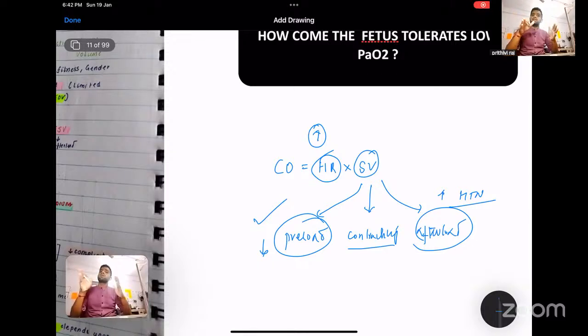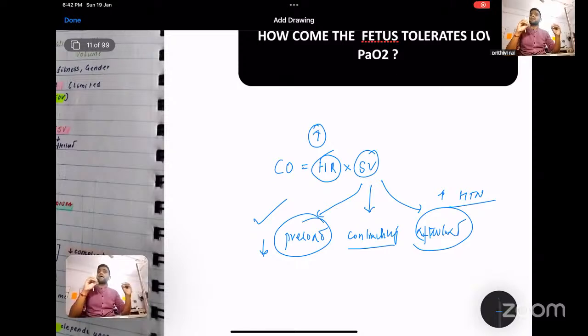So the reaction of the child is always to any fetal distress. You have read in obsgyne, right? In obsgyne, you have read what is the manifestation of fetal distress? Initially it's fetal tachycardia, but persistence of this distress will lead to fetal bradycardia.